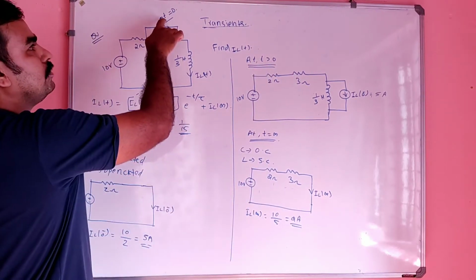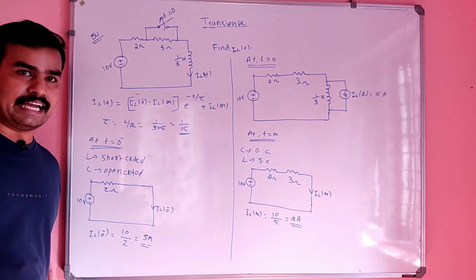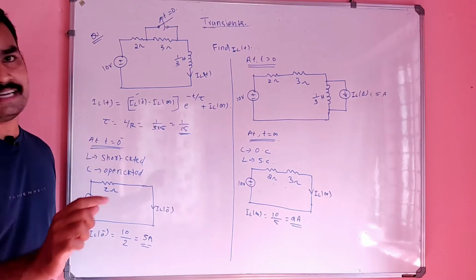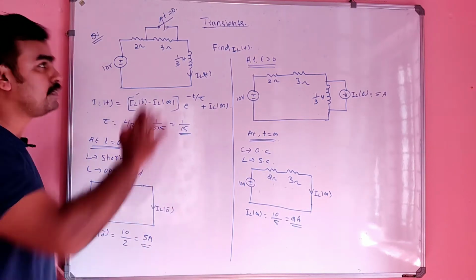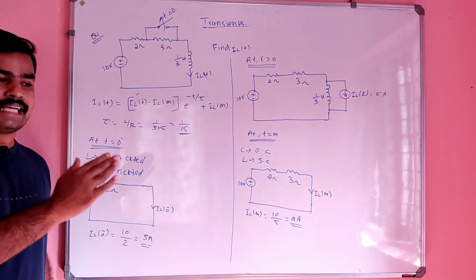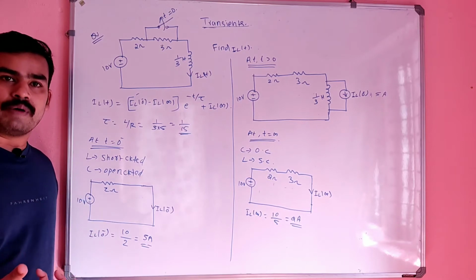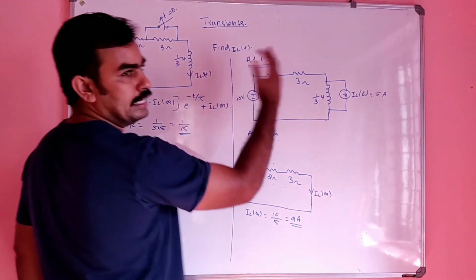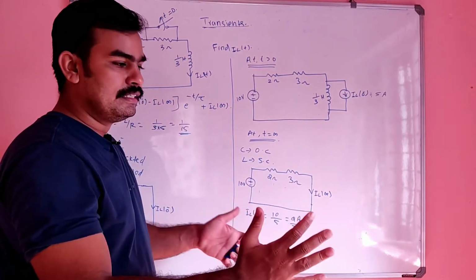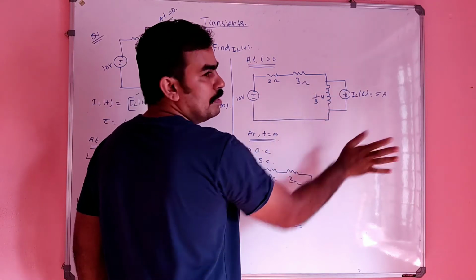This is just after t is equal to 0 condition, right? Soon after means it will be t is equal to 0 plus condition. T greater than 0 means it is after settling, after the transients are over. That condition is termed as t greater than 0 condition, not the infinity level, but after the transients get settled, right? So 10 volt, 2 ohm, and this will be the diagram.